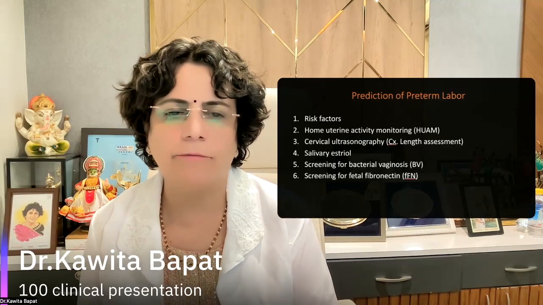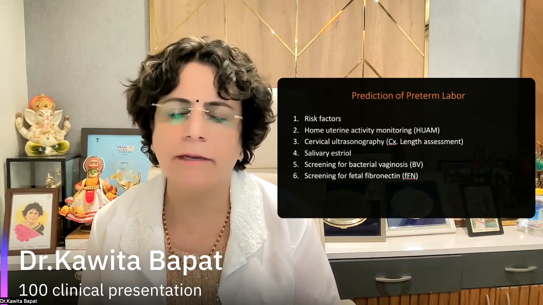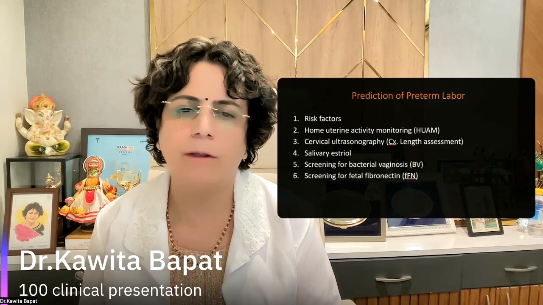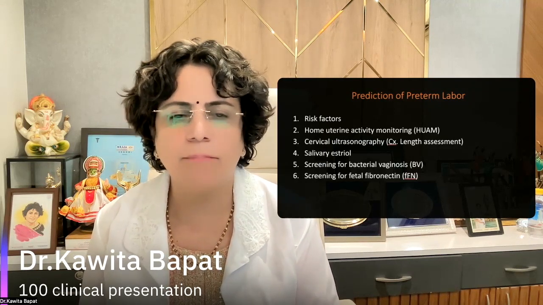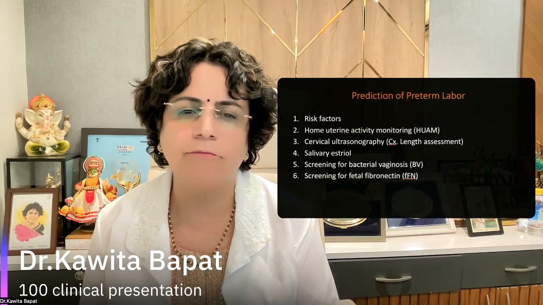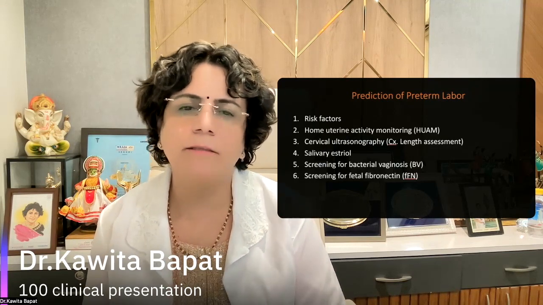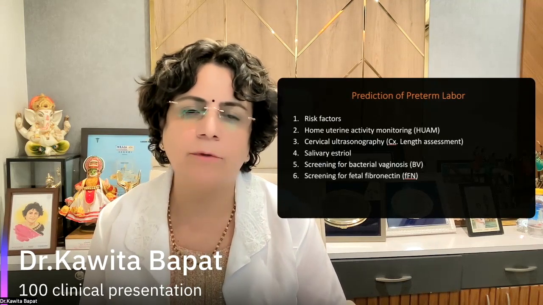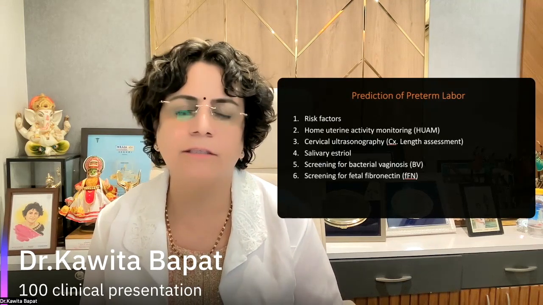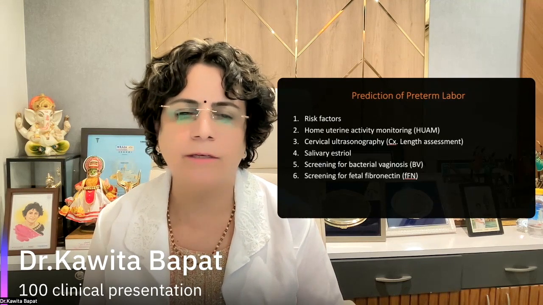Cervical ultrasonography means the assessment of the length of the cervix. Salivary estradiol, screening of bacterial vaginosis, and screening of fetal fibronectin. So these are the predictors for the preterm labor. So if we find any risk factor, there are chances of it, so we can predict the preterm labor.